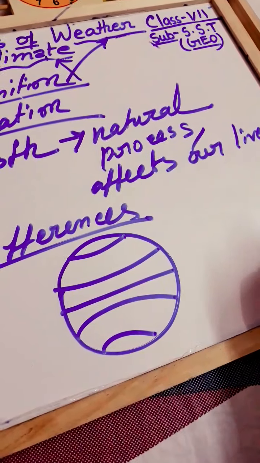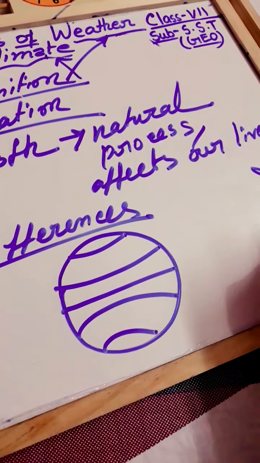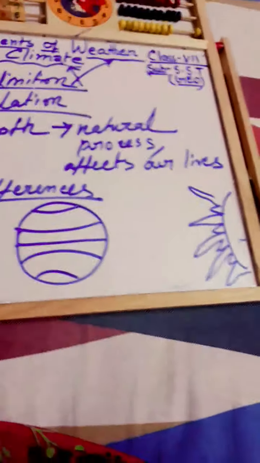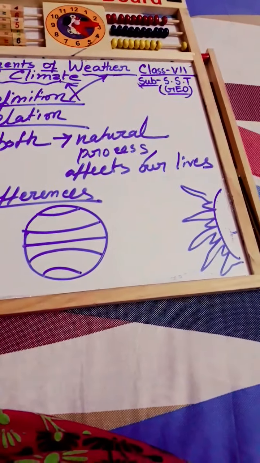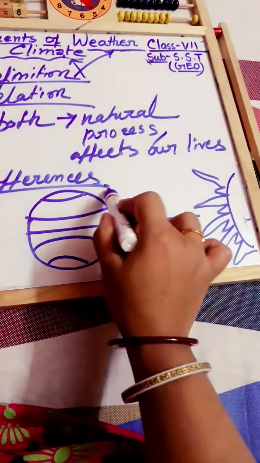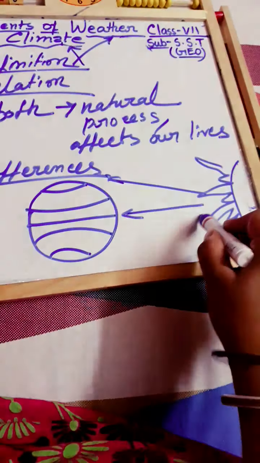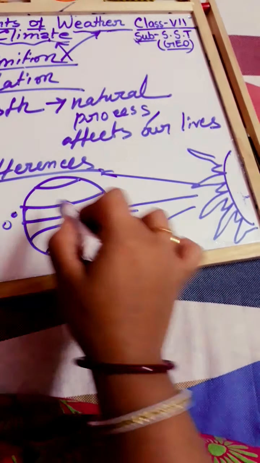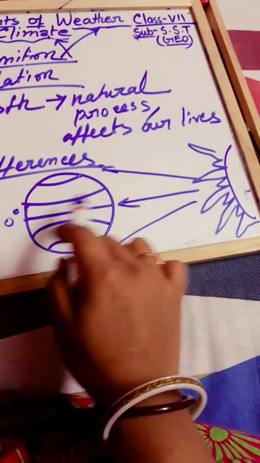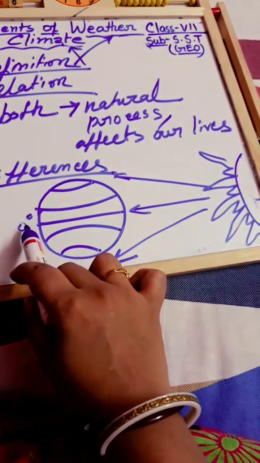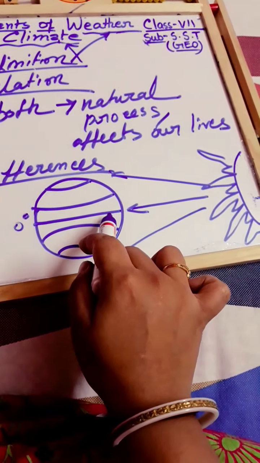And I have told you that suppose from this portion, if the sun rays are coming, then this area, you know, is known as the torrid zone, and this line, this 0 degree line, is known as the equator.